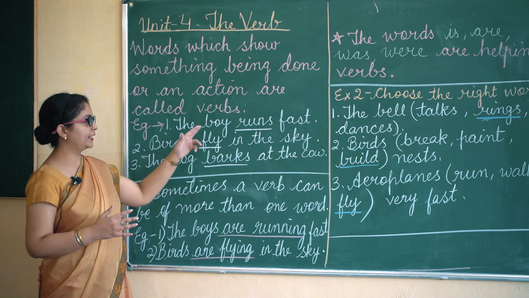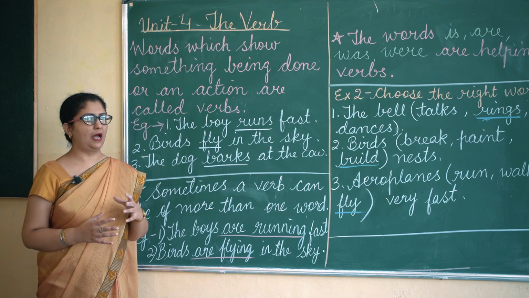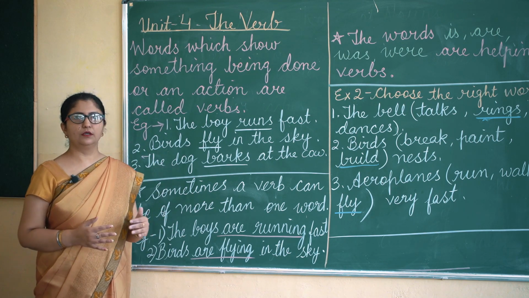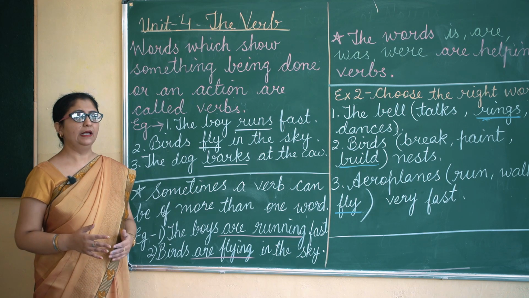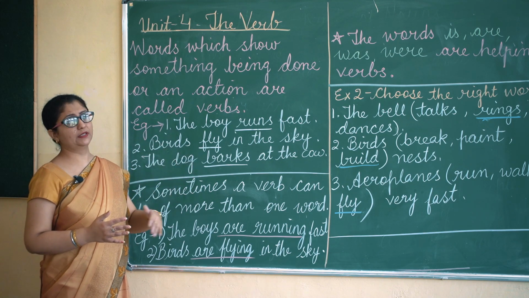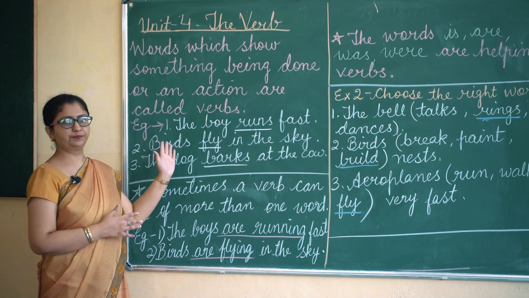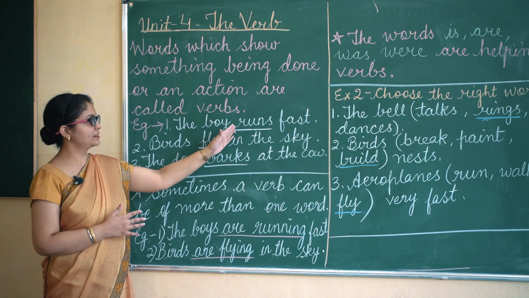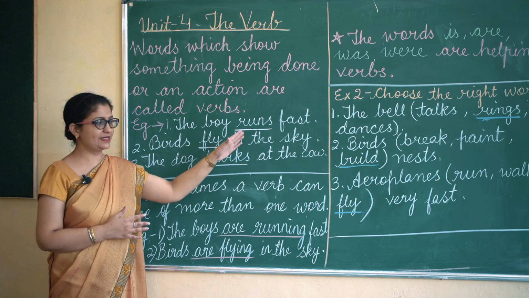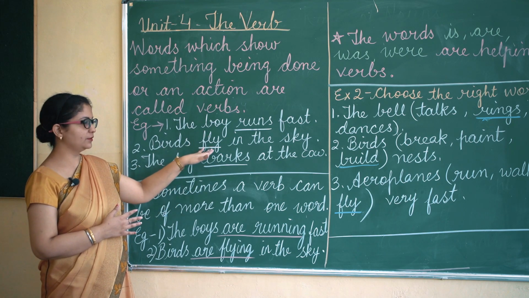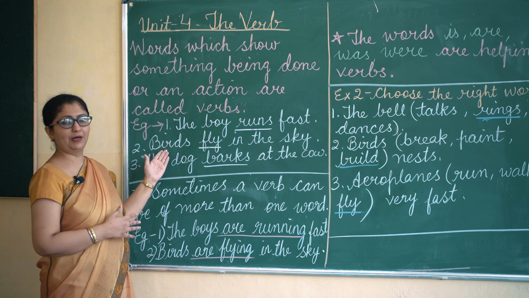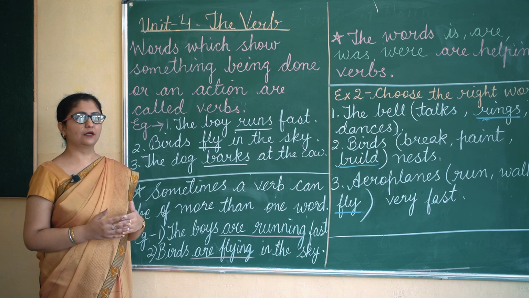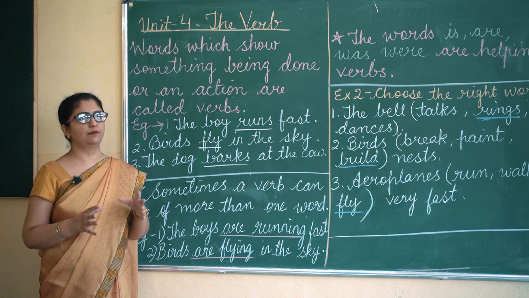Okay, so whatever words show some action being done or something is happening, these words are called verbs. We also say that verbs say something about the noun. Like here, the boy: now "runs" will tell what the boy is doing. It says something about the boy. Here the word "fly" says something about the bird. So like this we can say verbs are those words which show some action.